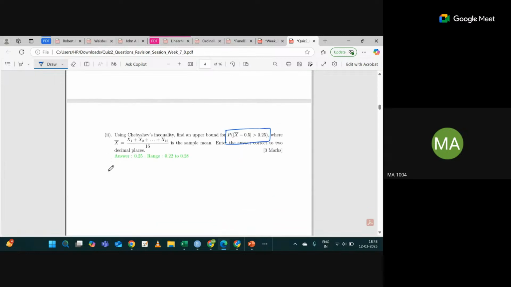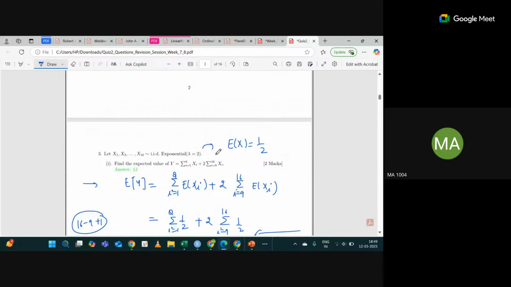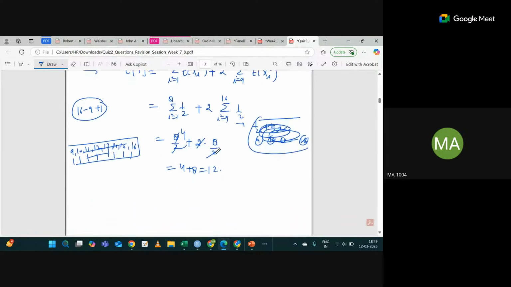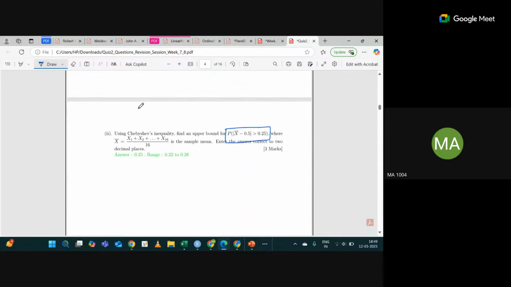So the next question is, if you are using the Chebyshev inequality, you have to find the upper bound for this quantity, where x bar is the sample mean. This is the 16 samples you have taken, and this is a sub part of this part actually. This is from exponential with lambda equal to 2. So I'm just writing here. I will give you 2 minutes. Just do this and tell me whether you are getting the same answer or not. That is 0.5.